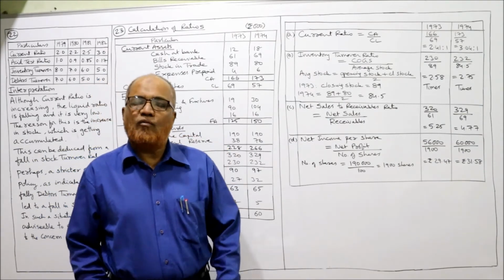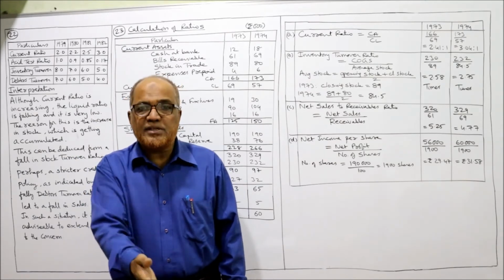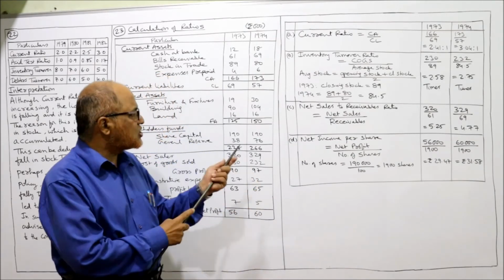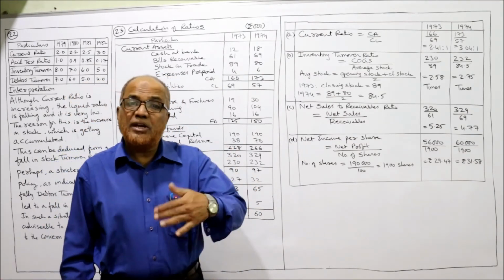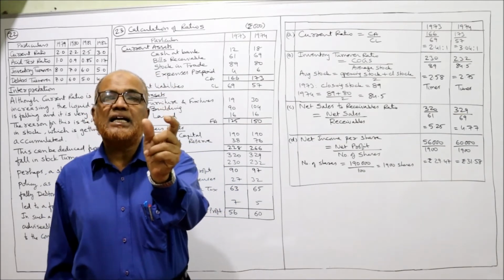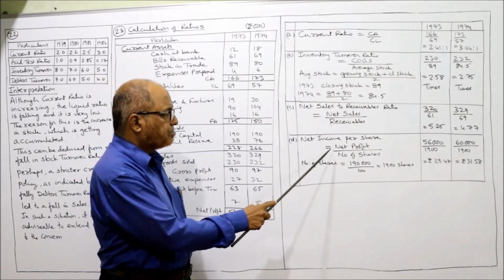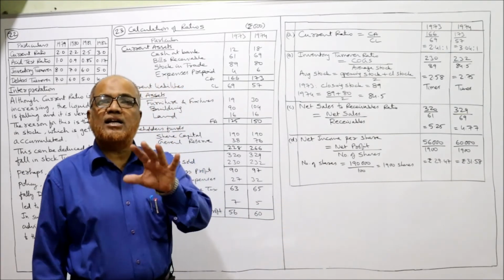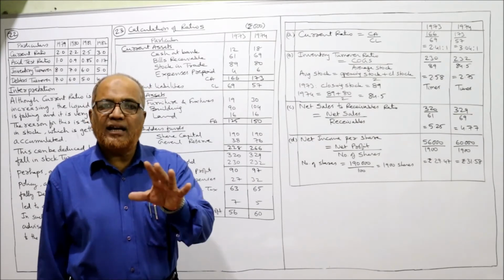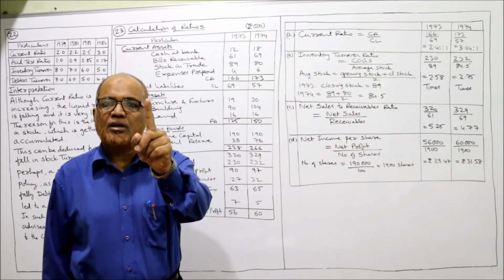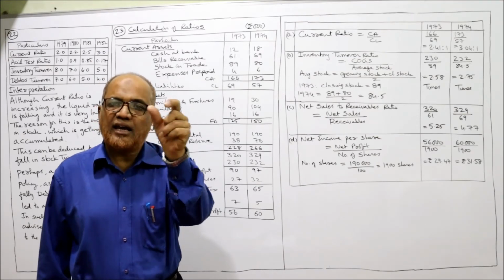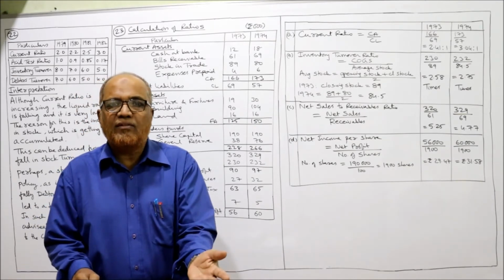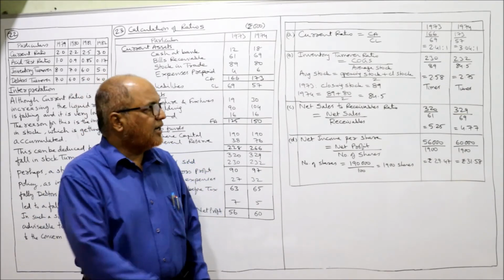1,90,000 rupees. What is the face value per share? 100 rupees given in the problem. The face value per share is 100 and the total share capital is 1,90,000. So how many shares are there? 1,90,000 divided by 100. 1900 shares are there, 1900 shares of rupees 100 each. If you multiply 1900 into 100, you will get 1,90,000. The number of shares are not given in the problem. We have calculated that 1900 shares are there.